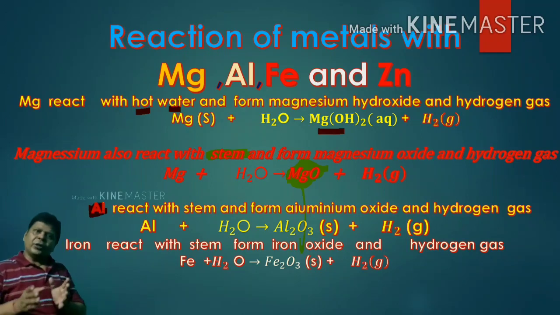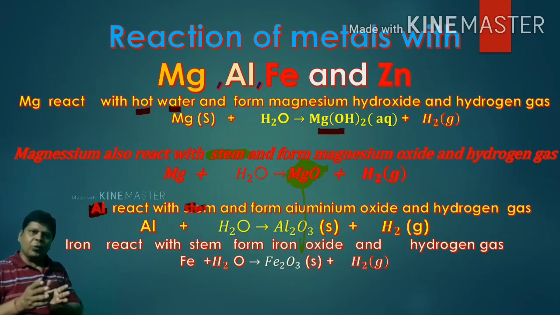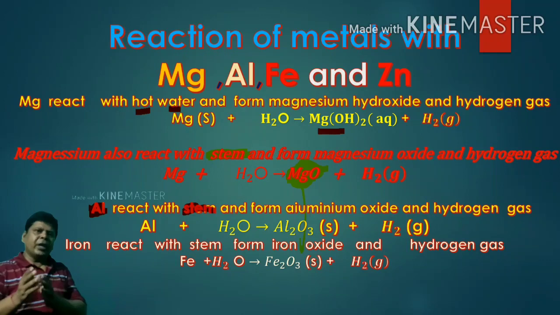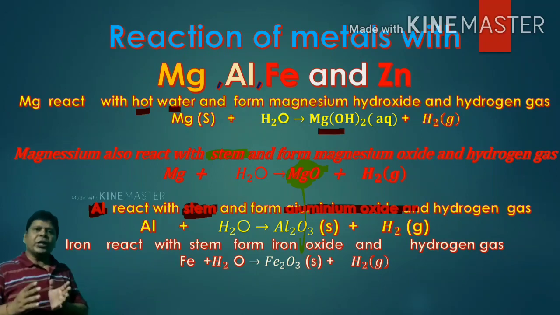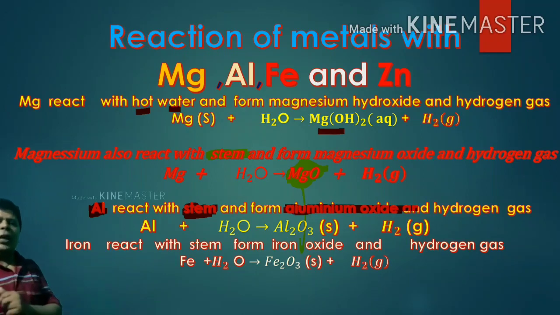So we have discussed two parts: the reaction of metals even with cold water, where highly reactive metals react, and some metals that react with hot water and steam. Now we will discuss the reaction of metal with acid. What is the reaction of metal with acid? We will discuss.